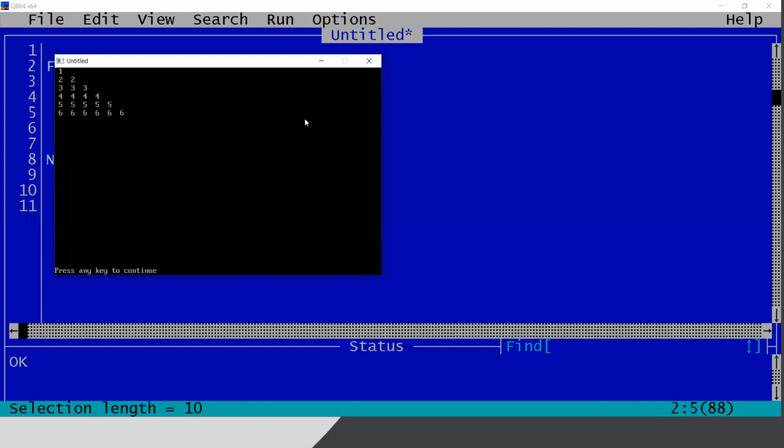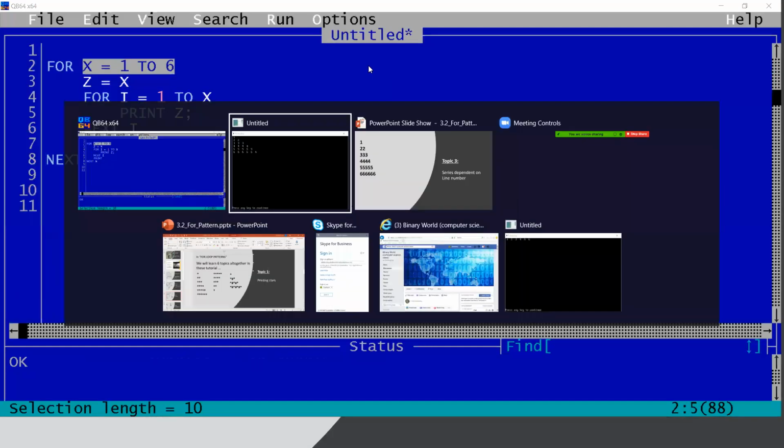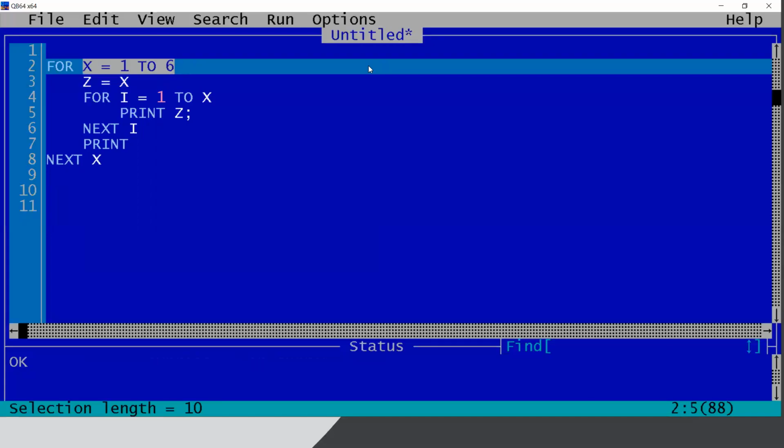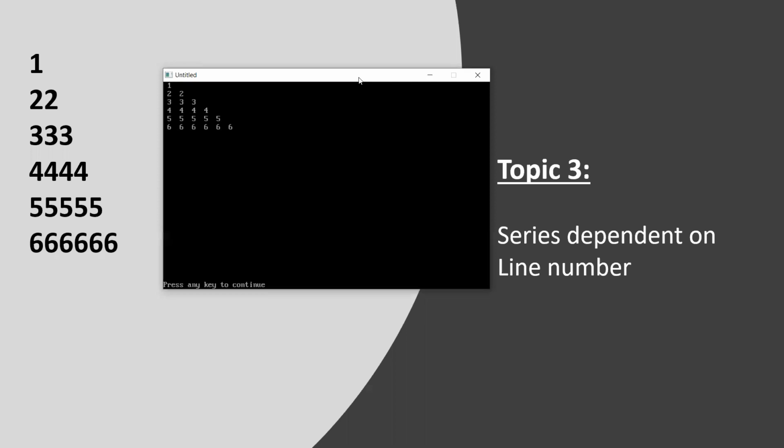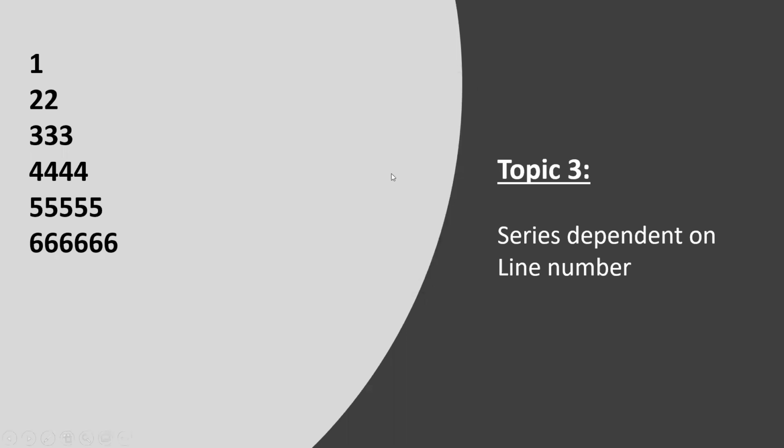Okay, look, it is now giving the correct result. Okay, like the same, like this, it is giving the correct result now. If you compare, it is giving the correct result. So I have already shown you this part. Okay, so the next problem is the reverse one, 5 5 5 4 4 4 3 3 3 2 2 1.